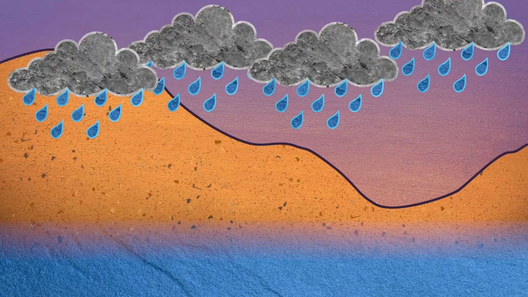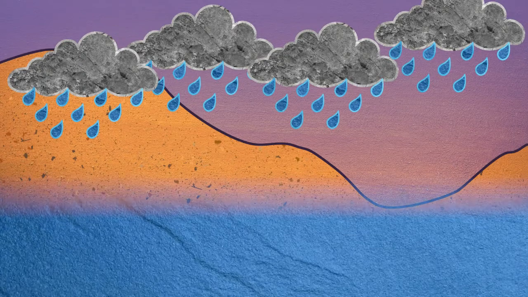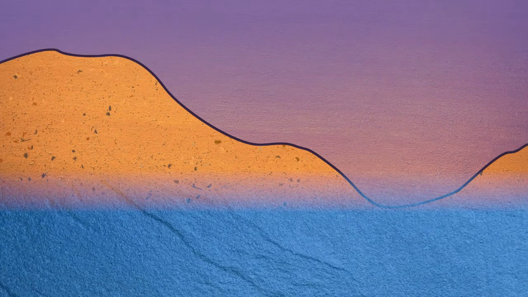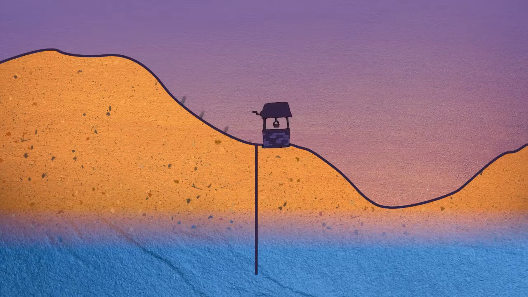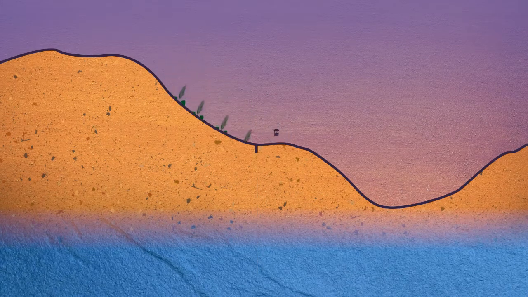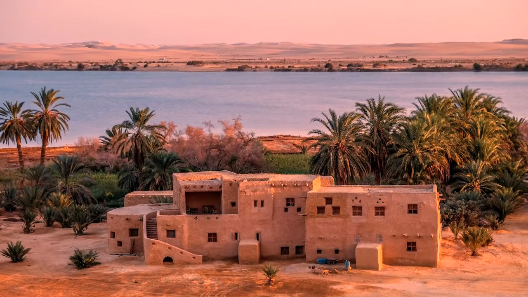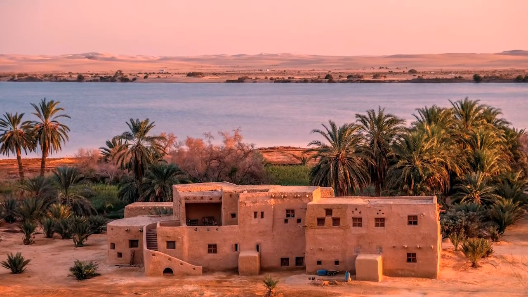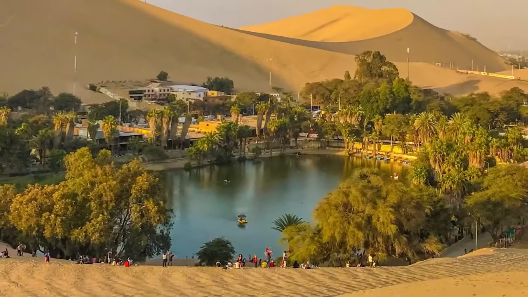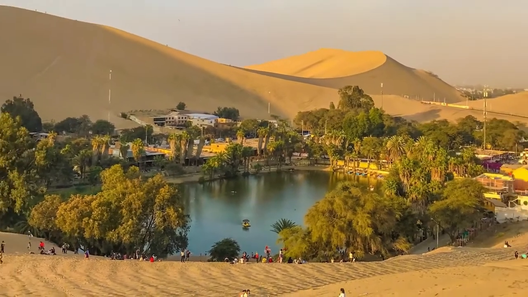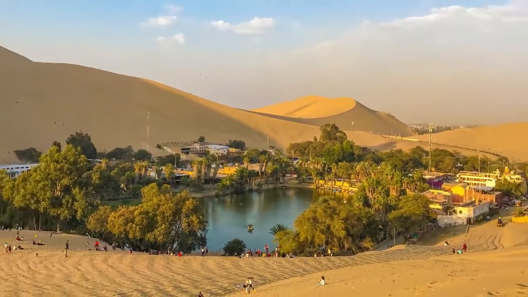As you know, water is scarce in this region. So, when it rains, the water in the ground rises. At some places, the underground water reaches the surface of the earth to form a lake called an oasis. Near the oasis, the plants grow very well.